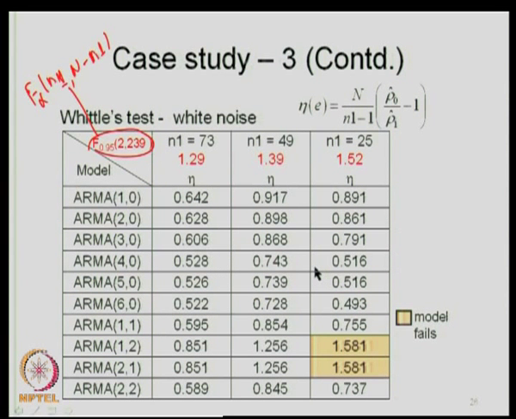So, this is the white noise test to examine whether the residual series E t constitutes a white noise, in as much as the correlations are all insignificant. That means there is no significant correlation present in the data. That is the Whittle's test.